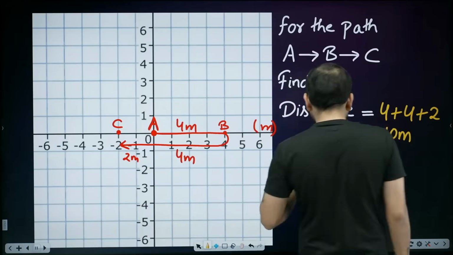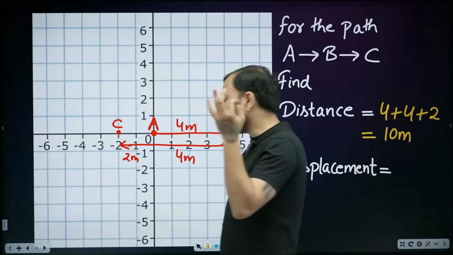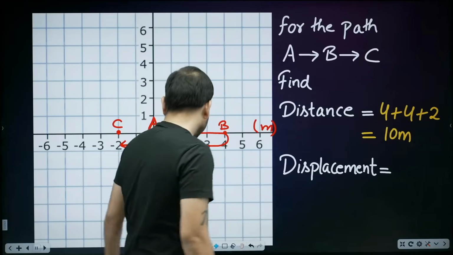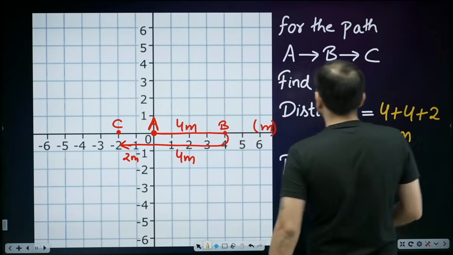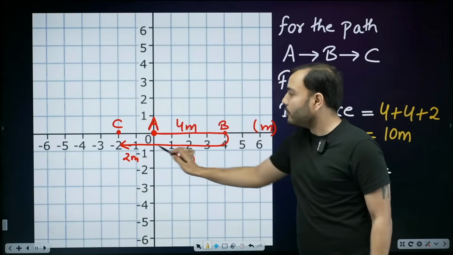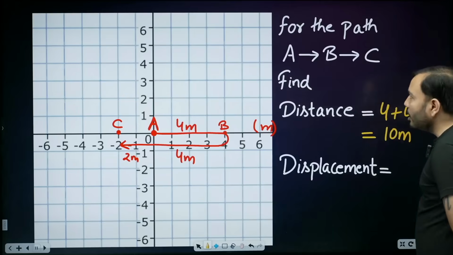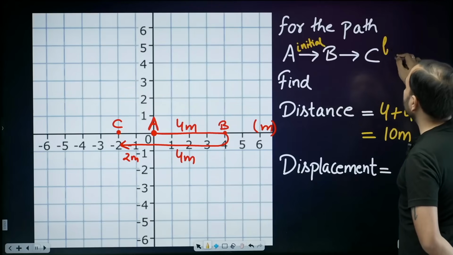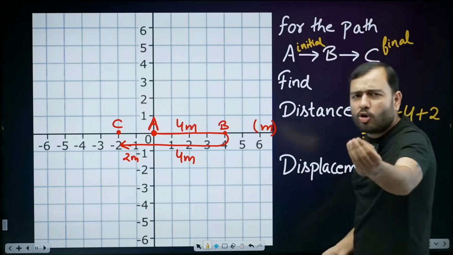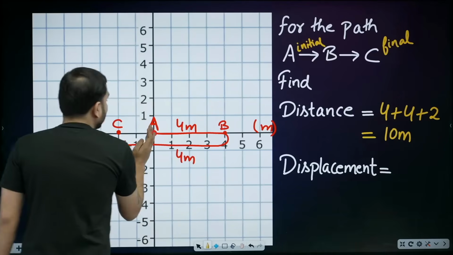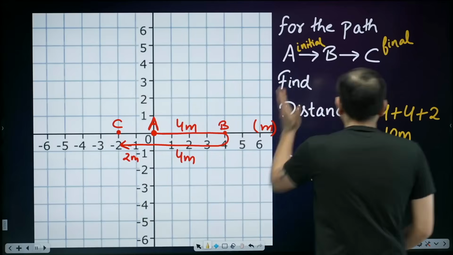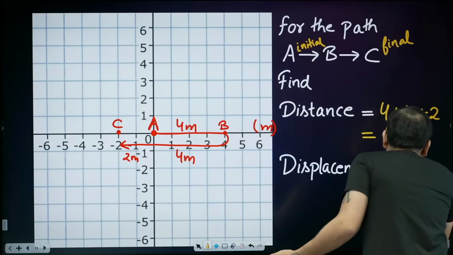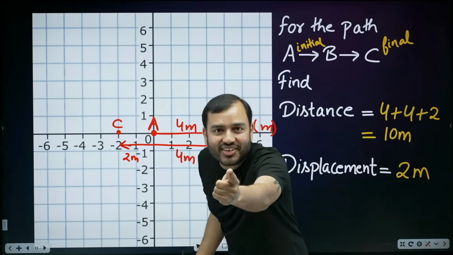Now tell me, what is displacement? Beta, it is the shortest path between initial and final. Now tell me, what is the initial and what is the final? We went from A, reached B, and finally to C. So the initial point will be A, and the final point is C. Everyone knows how much the displacement should be from A to C. Shortest path, initial to final. How much? 2 meters. Got it, all of you?